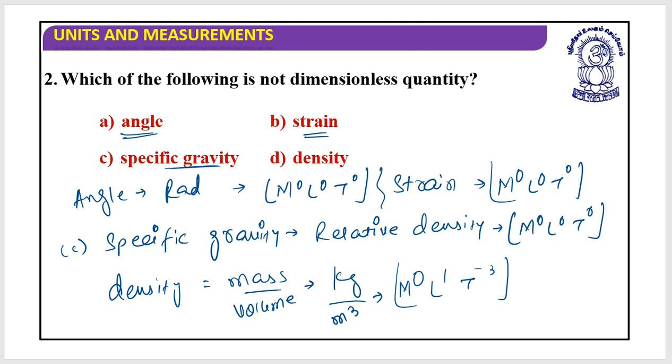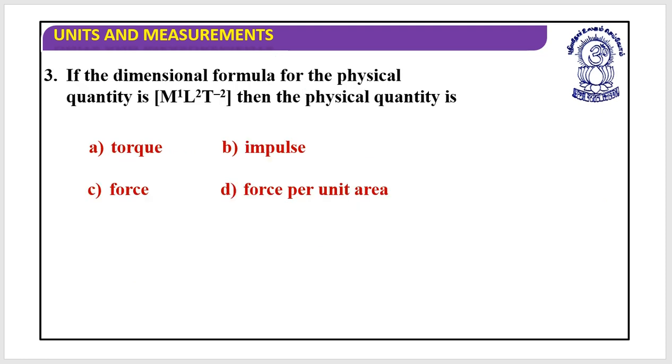Now go through the question again. Which of the following is not a dimensionless quantity? So density is not a dimensionless quantity. It has dimensions. Yes, let's move on. If the dimensional formula for the physical quantity is M1 L2 T minus 2, then the physical quantity is M1 L2 T minus 2.